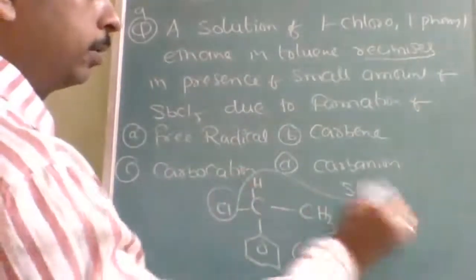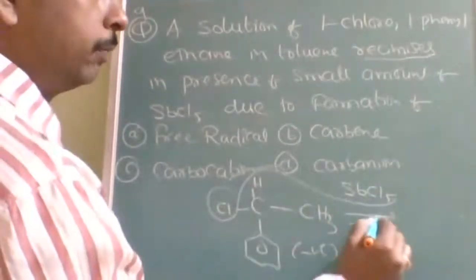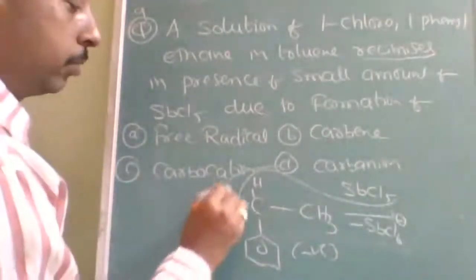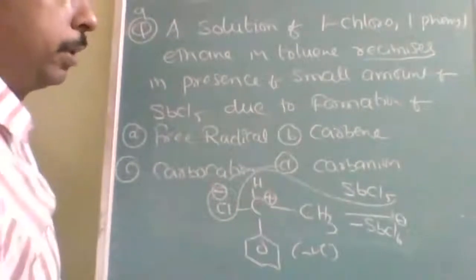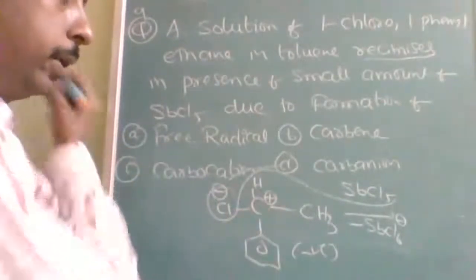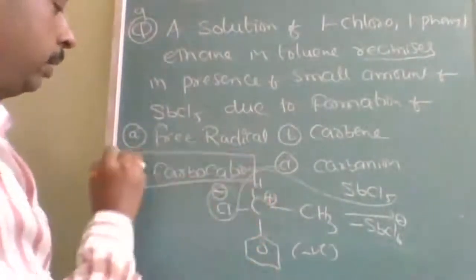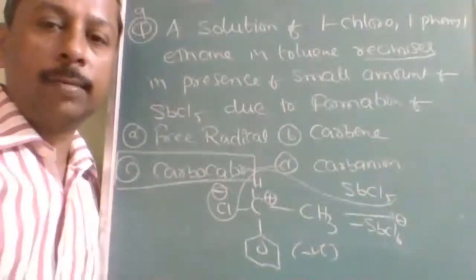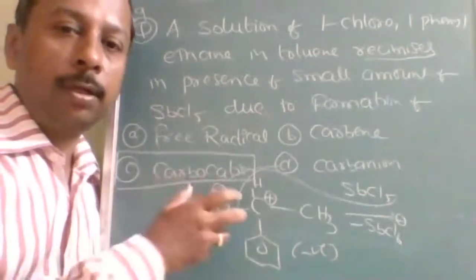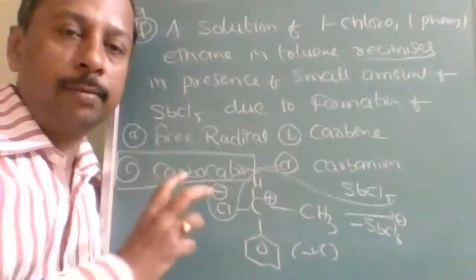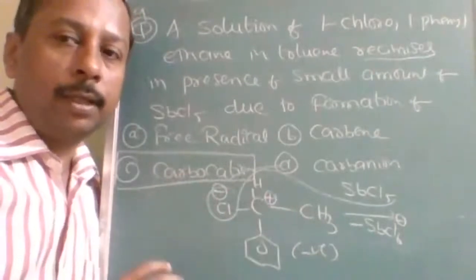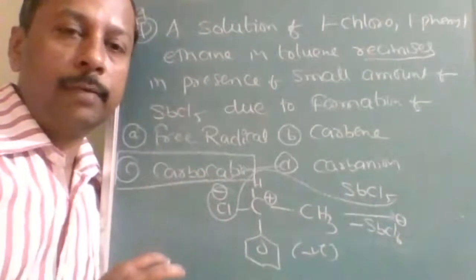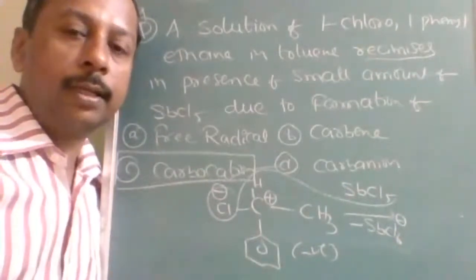It will accept the chlorine and form SbCl6 minus. So if the minus is going out, what is it going to form? Positive. So what is the reaction intermediate here? Carbocation. Due to the formation of the carbocation, there will be racemization. First it will be removed, then again it will be given back. But while giving, it will adopt a different mechanism, due to which some part will be dextro, some part will be levo. That is called racemization.